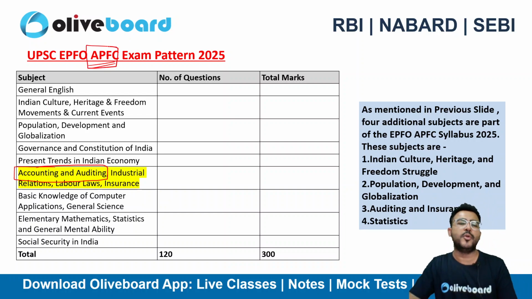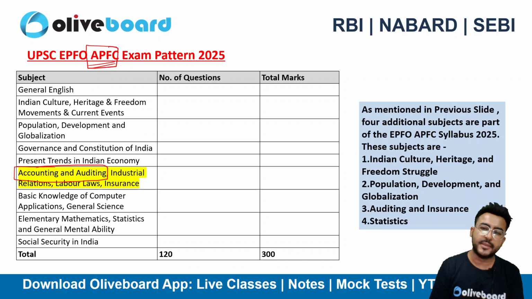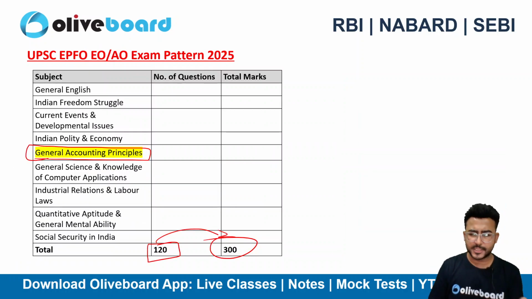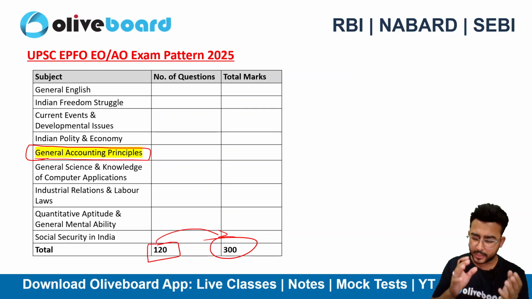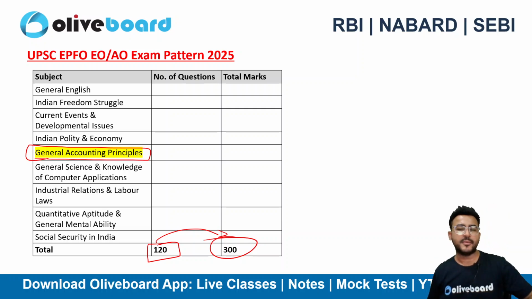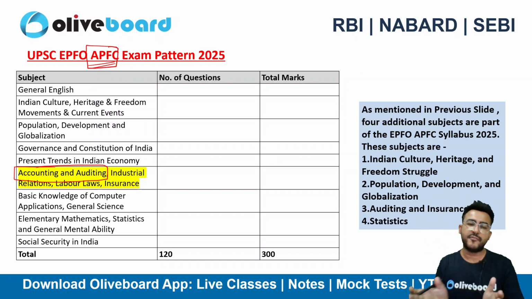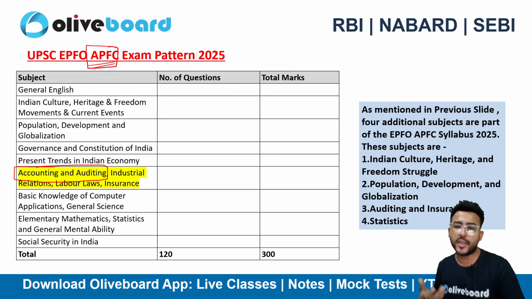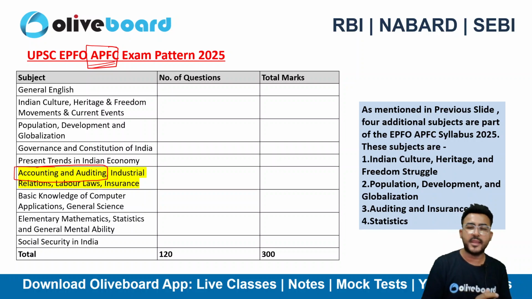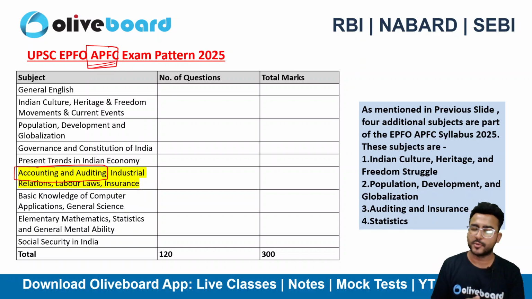क्योंकि APFC की जॉब रोल के अंदर कुछ ऐसी ड्यूटीज होती हैं जहाँ पर ऑडिटिंग रिलेटेड भी उनको नॉलेज होनी चाहिए, right? एक EO को, एनफोर्समेंट ऑफिसर यानी कि इंस्पेक्टर, या फिर अकाउंट्स ऑफिसर को अकाउंटिंग प्रिंसिपल्स का बहुत अच्छा नॉलेज होना चाहिए, ताकि he or she will be able to understand the balance sheet and P&L and take calls accordingly. However, APFC is more of a strategic role in nature, right? Here you need to have knowledge of both accounting as well as auditing, right? तो यहाँ पर आपको ऑडिट करना भी आना चाहिए so that you are having that kind of analytical mind. उससे आप easily inspections और supervision कर सको, right?